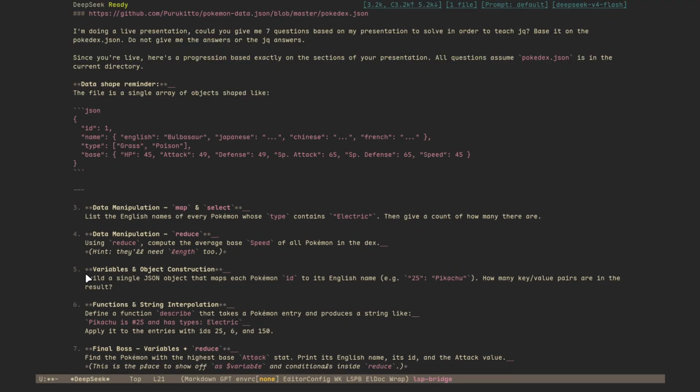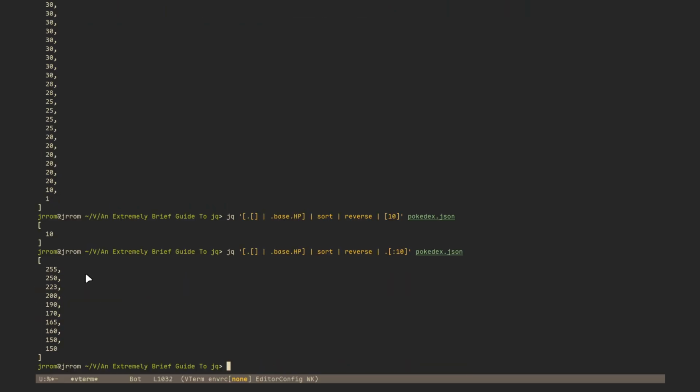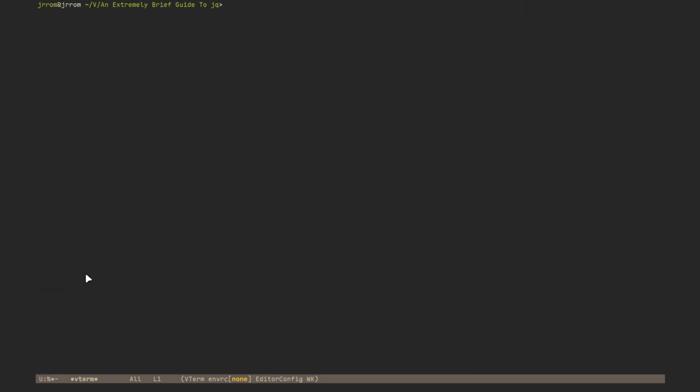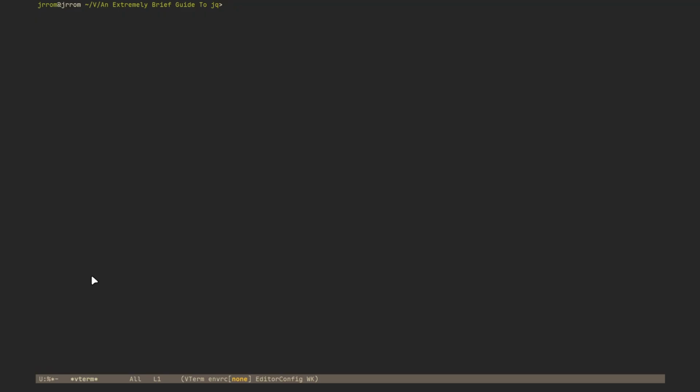Data manipulation. List the English names of every Pokemon whose type contains electric. Then give a count of how many there are. We want to list the English names of every Pokemon whose type contains electric. That would be a select. That's true. That's why it said map and select. I was wondering why map was there.